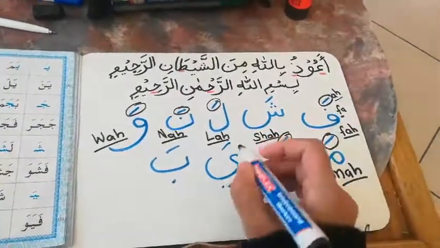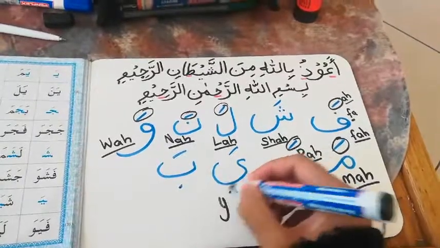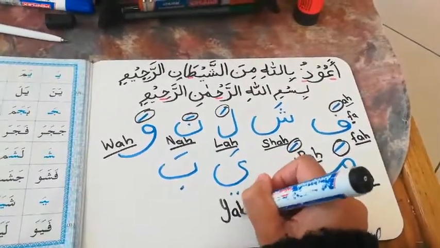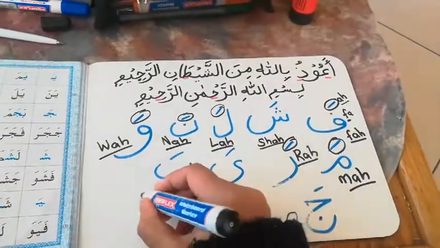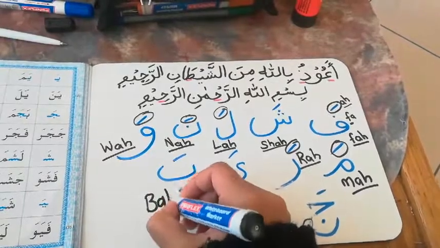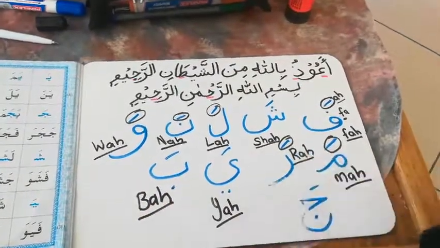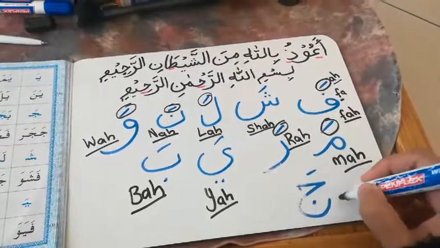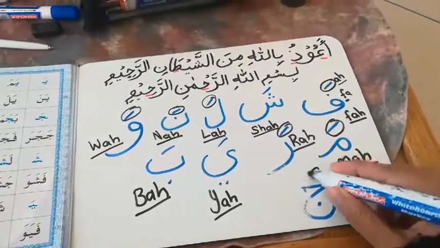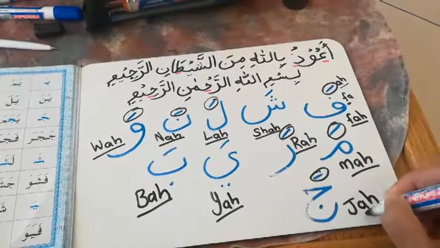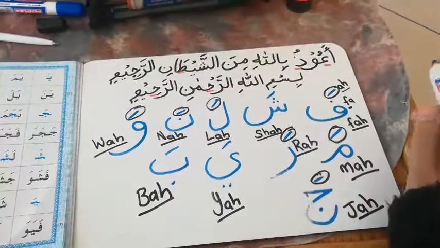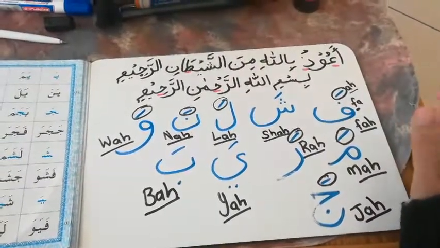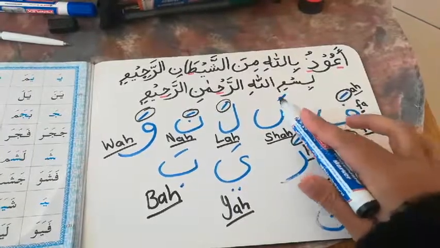Ra. Next one, the letter ya. Starts with a ya. Fatha on top. What sound does that make? Ya. Next one, the letter ba with a fatha, ba. And the last one, the letter Jim. Remember, he said G, mommy. Jim with a fatha becomes ja. So we know the fatha only makes an a sound. So whenever you find a letter with a fatha on top of it, we're going to read the starting sound of the letter and end it with the a sound. Okay, so that is our recap on our fatha.